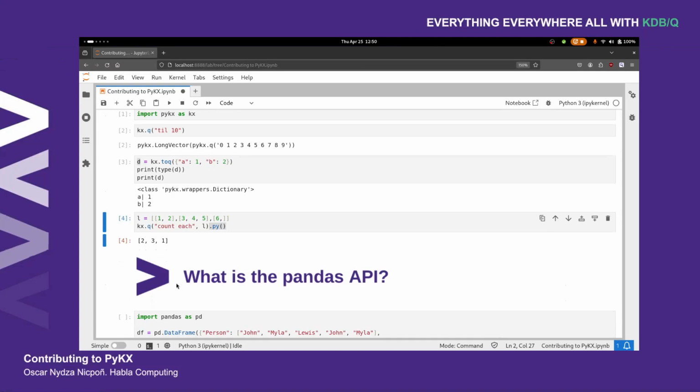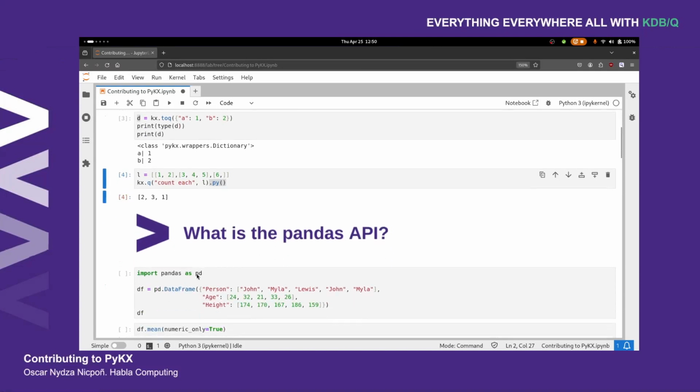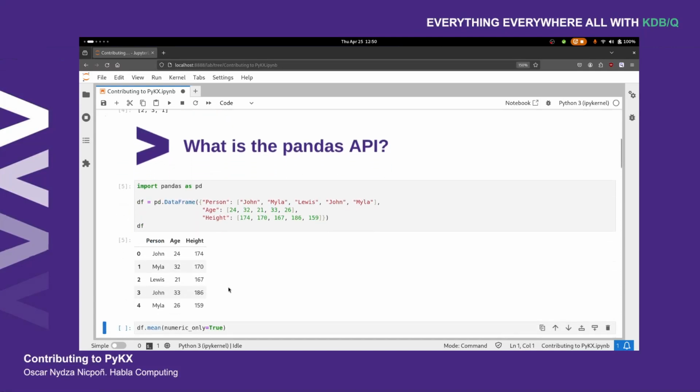So just to provide you with an example, say we have a data frame that looks like this. So it's a person, age, and height data frame. And in pandas, we wanted to calculate the average age and height of our users. In order to do that, we need to pass in this parameter, which basically strips out this person column.